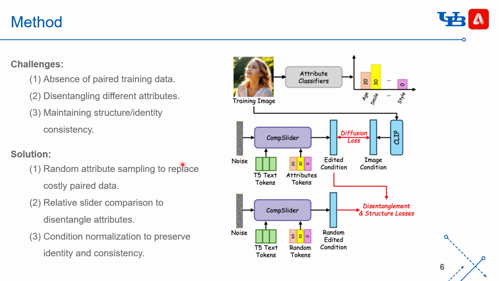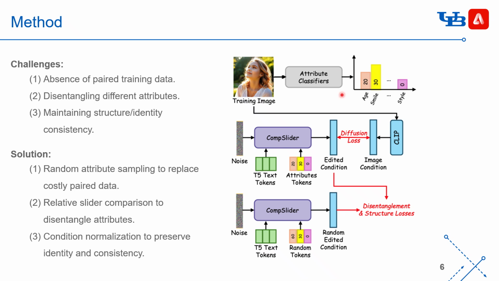I want to introduce how we train our CompSlider. Let's start from the training image. Ideally, we want the ground truth slider value from this training image, but we cannot obtain it. So we assume that the scores from pre-trained classifiers can serve as pseudo labels for slider values. The intuition is simple. The higher the classifier score, the stronger the presence of that attribute in the image, which is naturally aligned with the semantics of a slider.